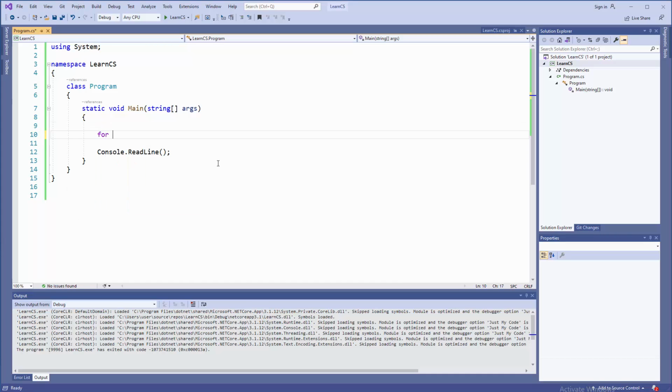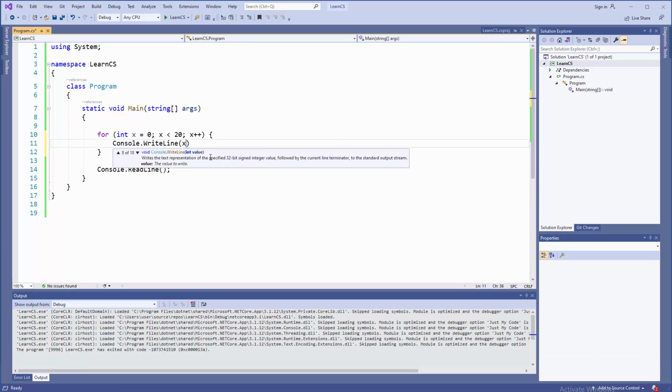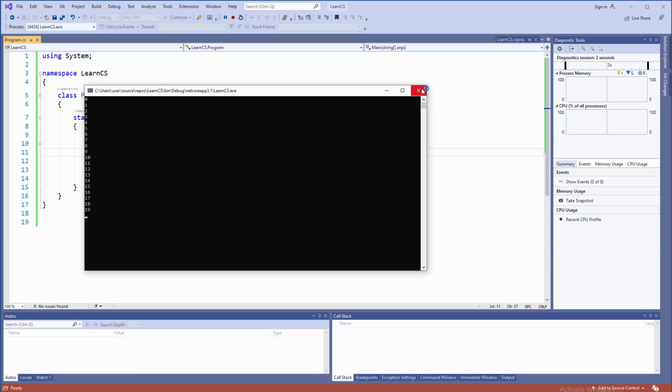But let me roll with the source code. So, for we need the starting point, x, that is equal to 0, and this must be an integer, okay? And we need an ending point, which is 20, and we need some kind of very weird algorithm, x++, which is so simple, still effective. Then for testing purposes we use Console.WriteLine to write that specific x on the terminal to make sure that everything is fine. And we will have a listing. That's cool.